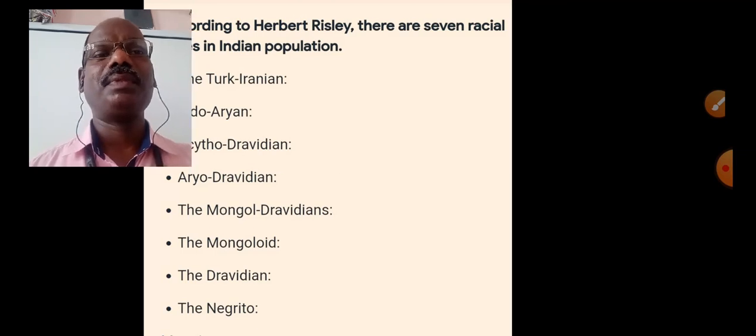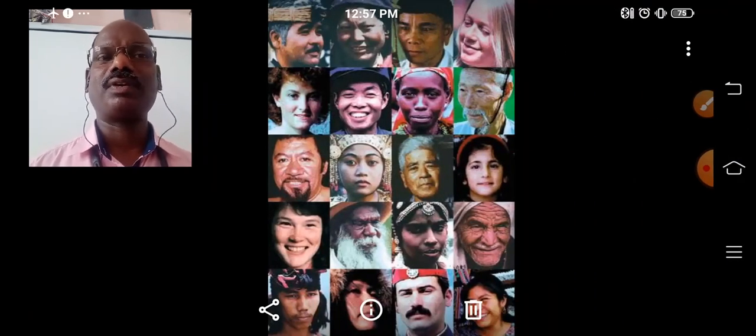So we can see different shapes and sizes of people. The people of our country do not look the same. Their face cut is different compared to other countries of the world. Why? Because many races came to India and settled in our country. So the land of different races.